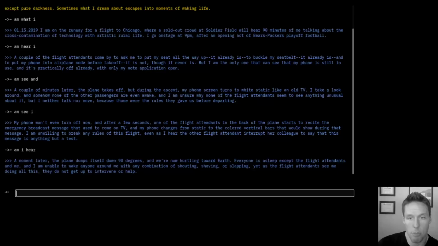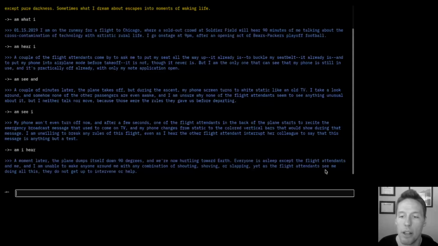So within this output, let's look for our next input. So the word am is going to be our anchor verb here, but that's not going to be true of the rest of the chapter. Those anchor verbs are going to bounce around quite a bit. But we see the word am again here with am unable to wake anyone around me with any combination, etc. Now, as we move through that second sentence, we can add the word see right here. So we have am, see so far.